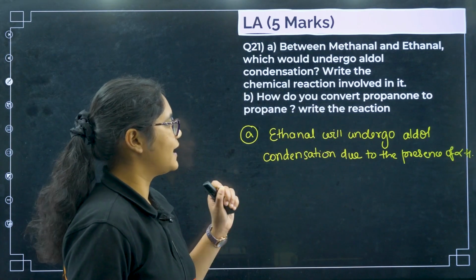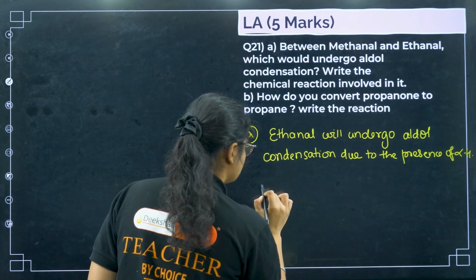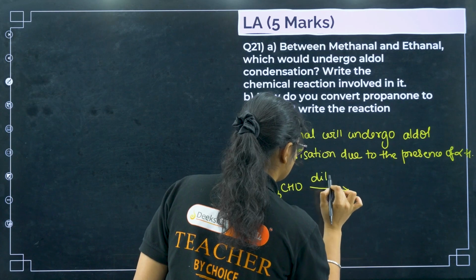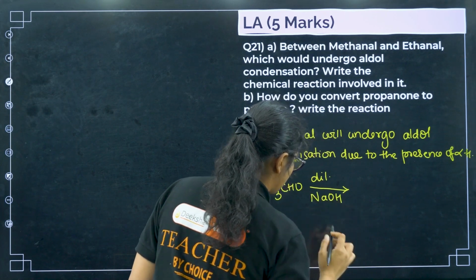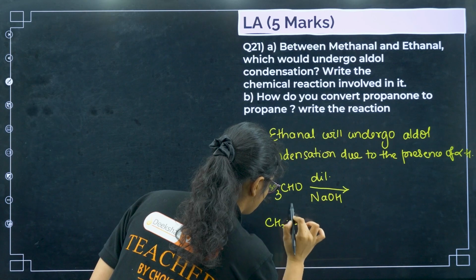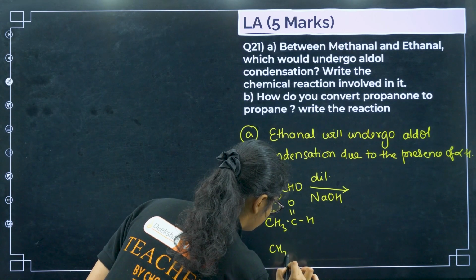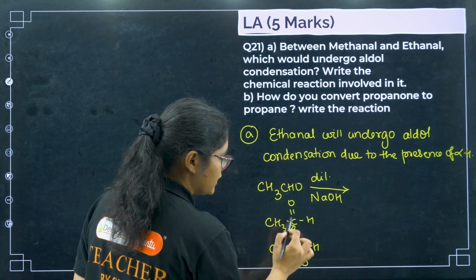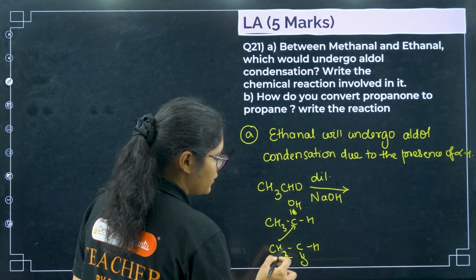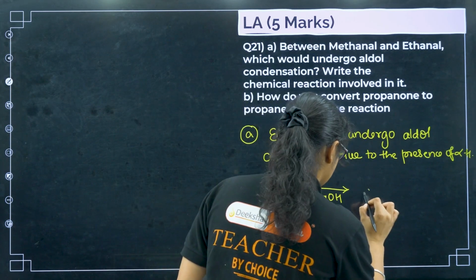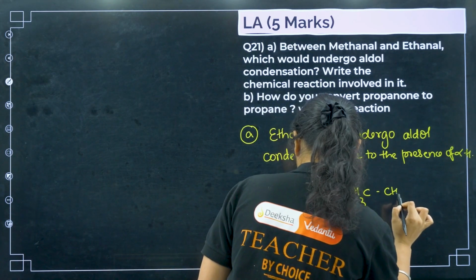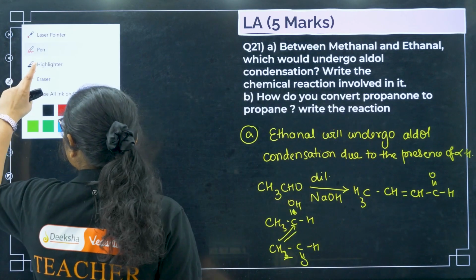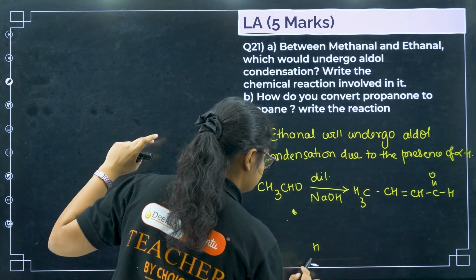And you also have to write the reactions that are involved in this one. So if I have ethanol, okay, so you have CH3CHO in presence of dilute NaOH. So I'll just write down the product directly. I have taught you a trick many times, right? You can write down the two reagents like this, connect this one here, remove one hydrogen here, add that hydrogen here, remove this double bond, and next you can put a double bond here. So I will get a product like this, CH3CH double bond CH and then CHO. Okay, so yes, we got this one.